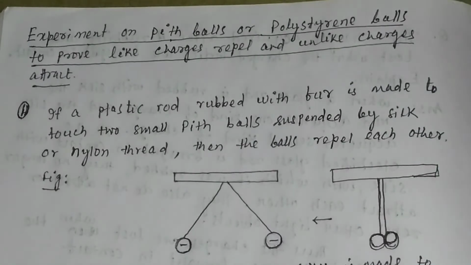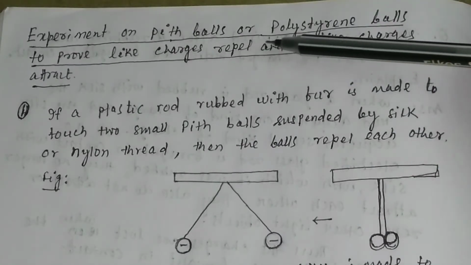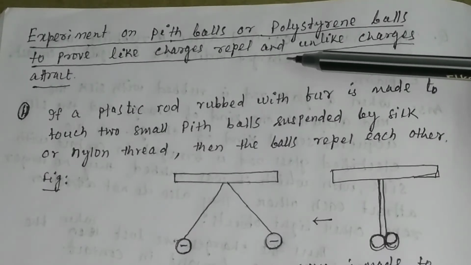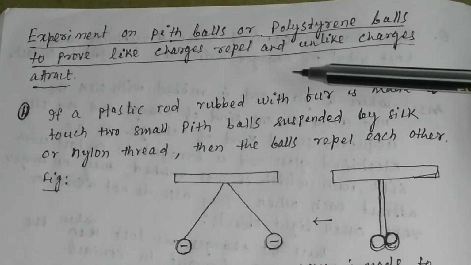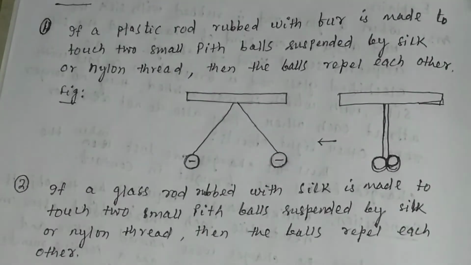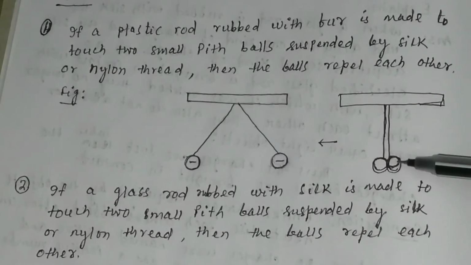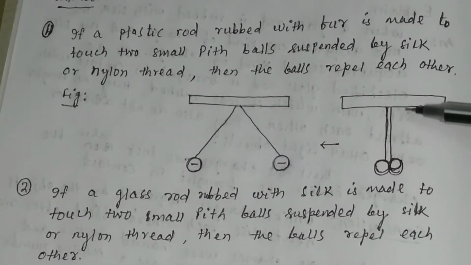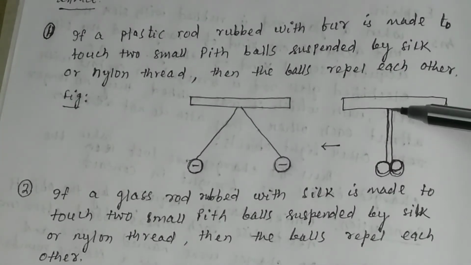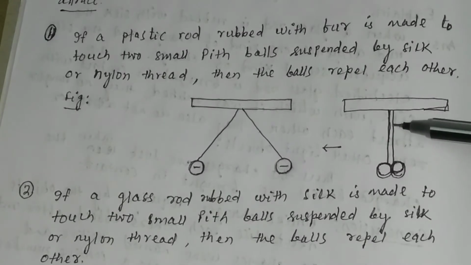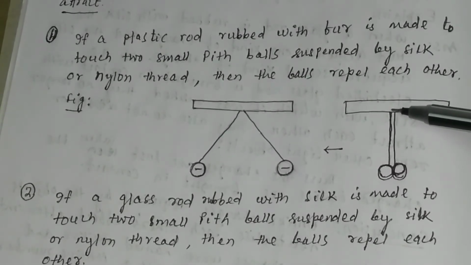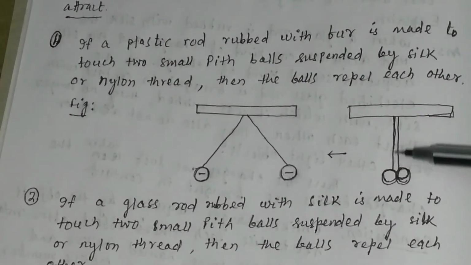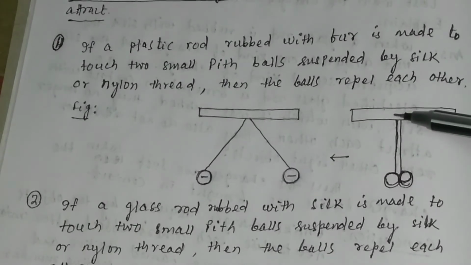Now, let us perform another experiment on pith balls or polystyrene balls to prove that like charges repel and unlike charges attract each other. Now you take two pith balls. This is one pith ball, this is another pith ball. The two pith balls are attached by means of silk thread or nylon thread, and it is fixed to a rigid support.